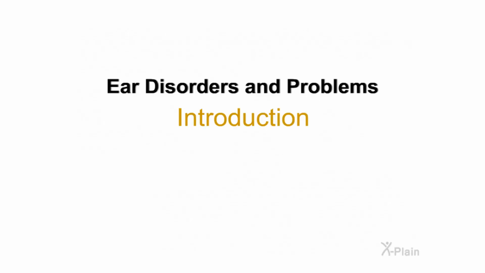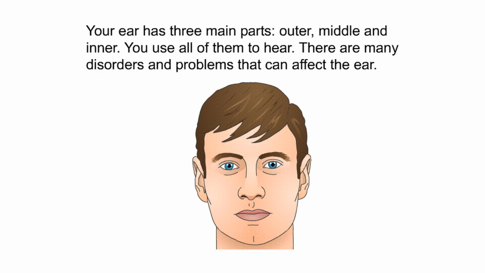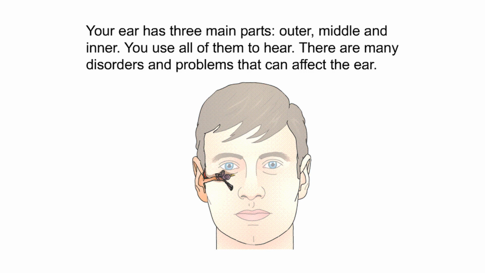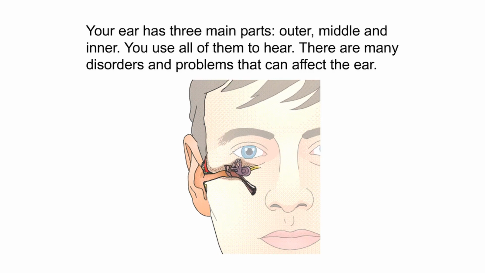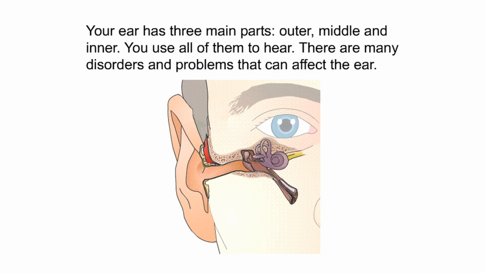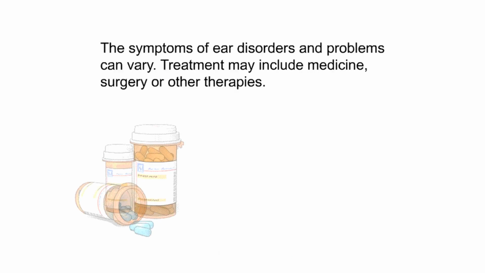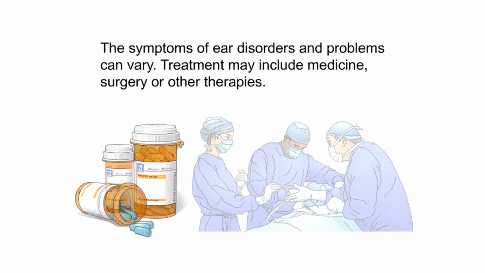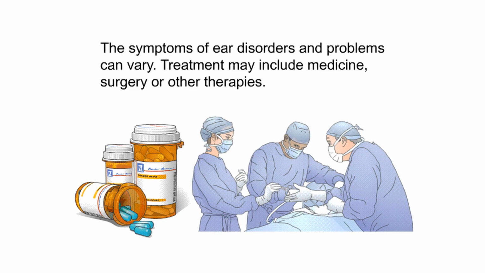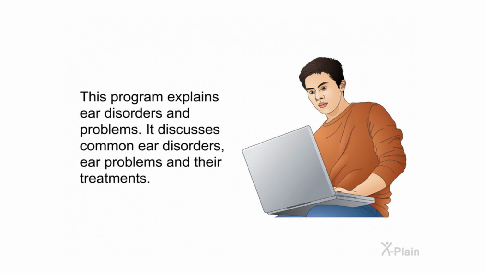Ear disorders and problems. Introduction. Your ear has three main parts: outer, middle, and inner. You use all of them to hear. There are many disorders and problems that can affect the ear. The symptoms of ear disorders and problems can vary. Treatment may include medicine, surgery, or other therapies. This program explains ear disorders and problems. It discusses common ear disorders, ear problems, and their treatments.